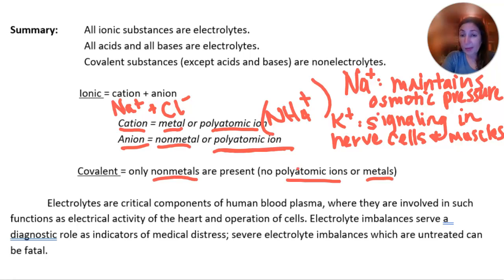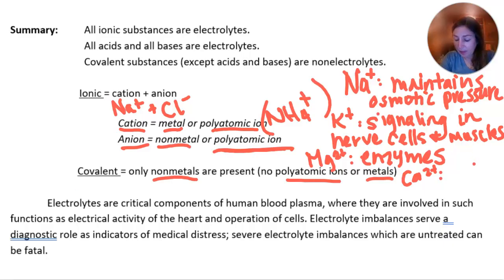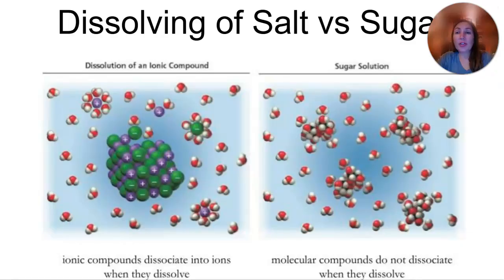And then we know that magnesium is important, especially in enzyme regulation, and that calcium is really important for muscle contraction. So lots of important roles for each of these electrolytes. And so let's just look a little bit more at a picture of dissolving, just to better understand what's going on.